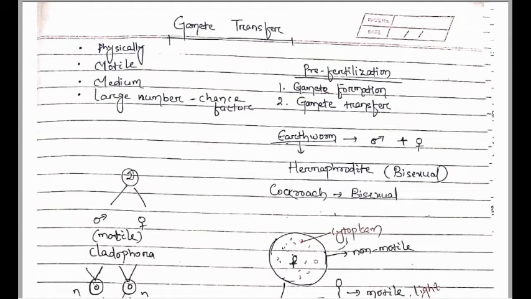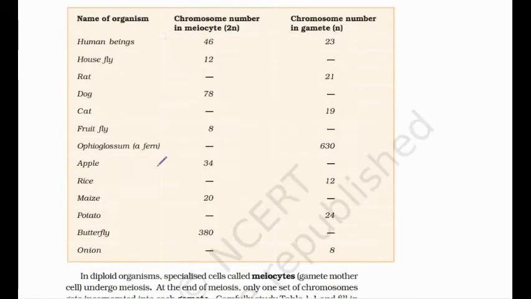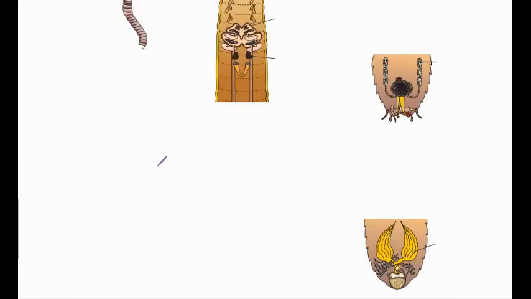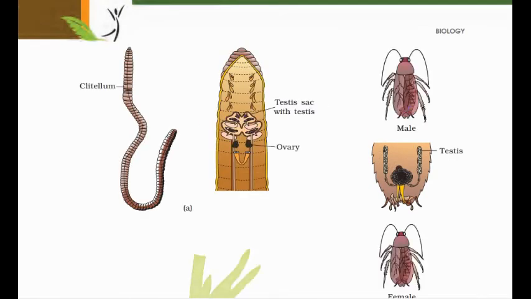The male and female gametes must be physically brought together to facilitate the fusion, or fertilization. You know what fertilization is: the fusion of male and female gametes is known as fertilization. For this, the male and female gametes have to be physically brought together, as seen in the earthworm and also in the cockroach.